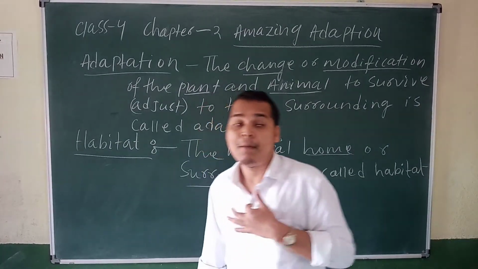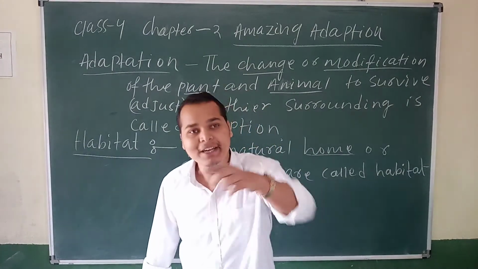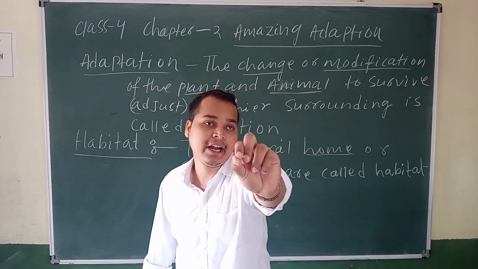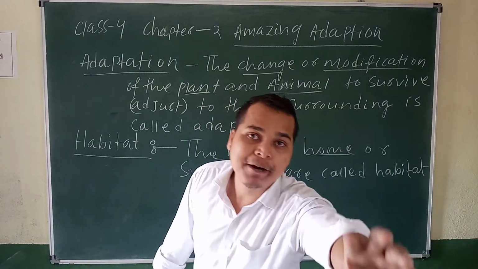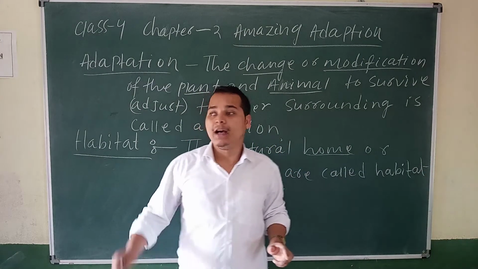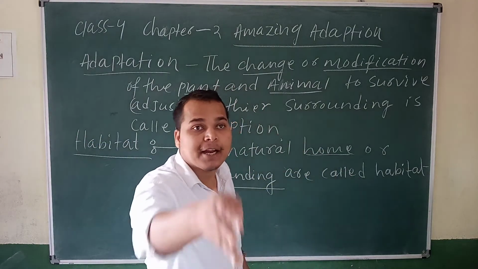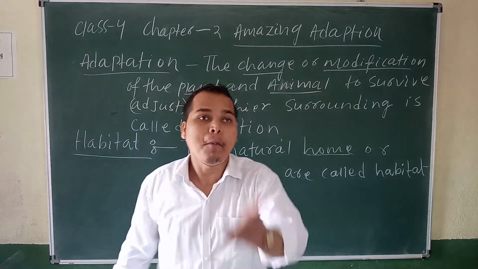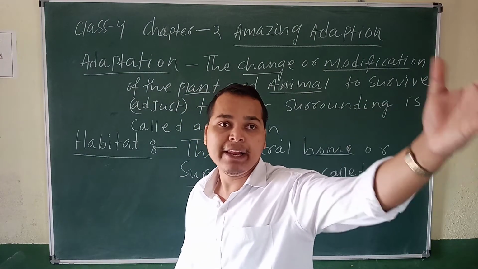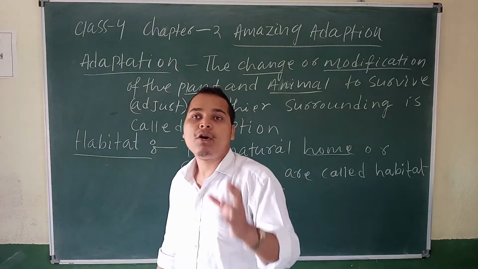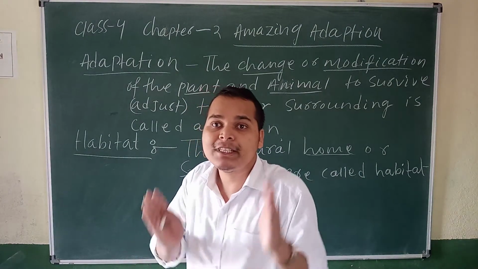I am staying in a home, my habitat is home. Think about the rat. The rat stays in a hole, the habitat is hole. The fish stays in the water, the habitat is water. Birds live in a nest, so the habitat is nest.